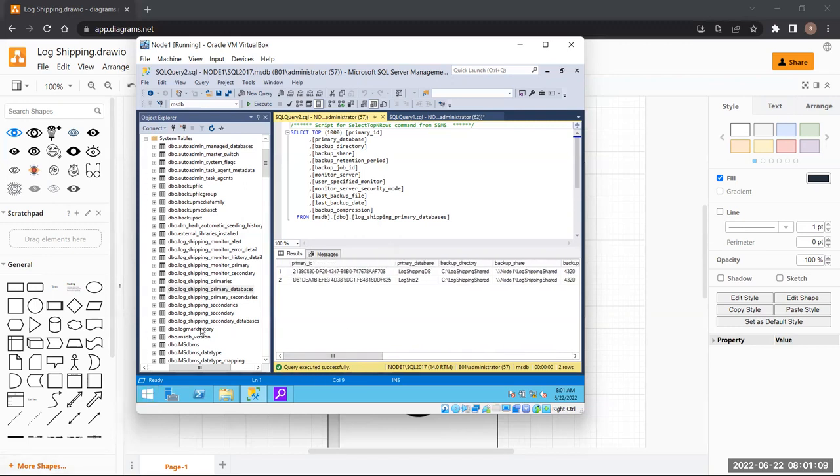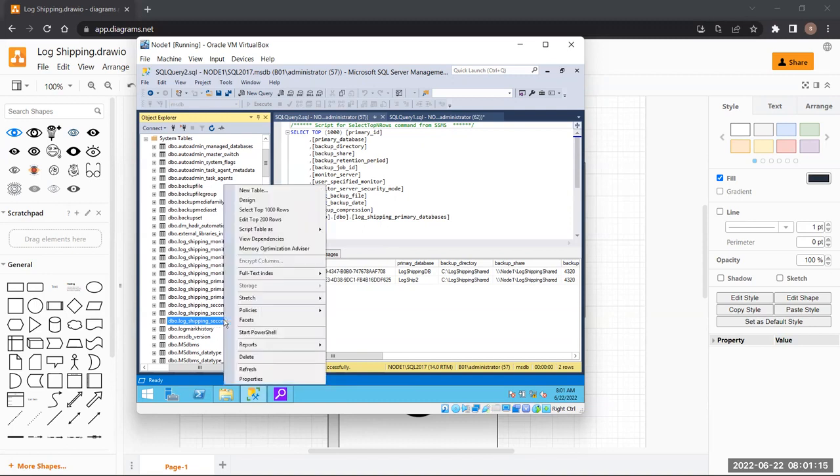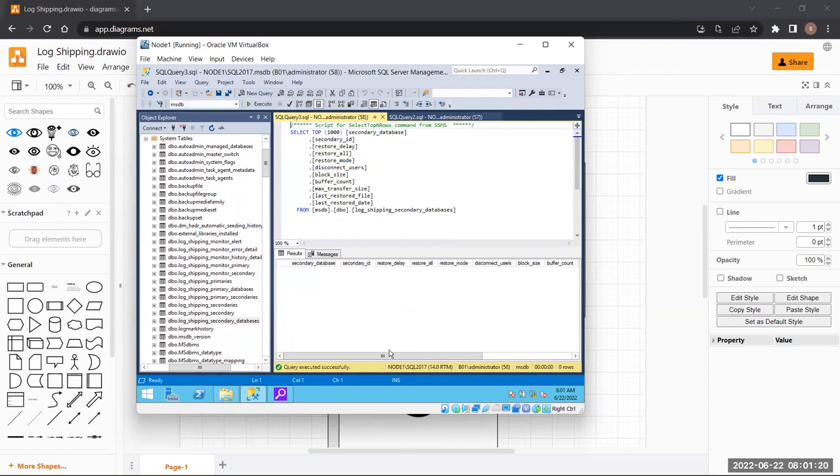Do we need to check secondary as well? Let's go to check secondaries. Let's check what we have in select 1000 rows. Okay, we don't have anything yet. Secondary has not been used yet. When will the secondary come into role? After we take a backup in the primary one, right? The primary has to run yet, right?